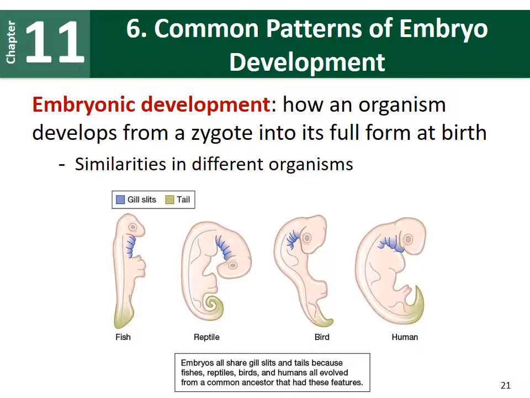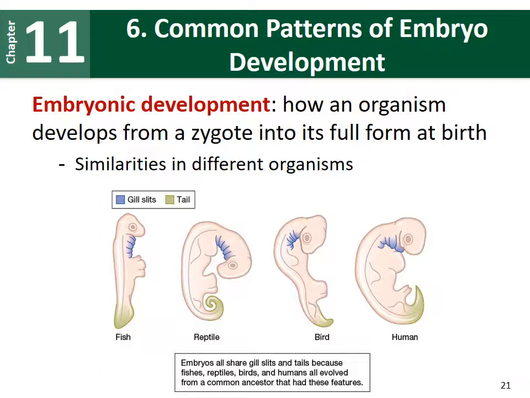We also have gill slits, highlighted in that purple color. Embryonic development is really interesting to look at because it is very similar at very early stages. However, as we develop and become a fetus, and eventually are born as a baby, these things change very drastically over time. But again, at very early development, right after fertilization, as a very tiny embryo, we see lots of similarities between a lot of the different animals.